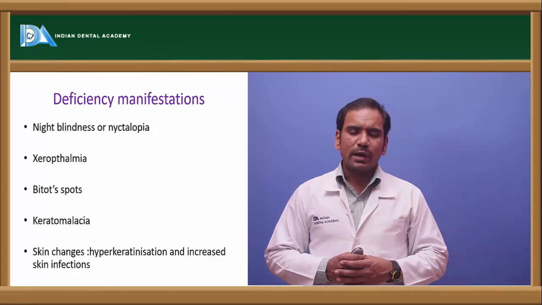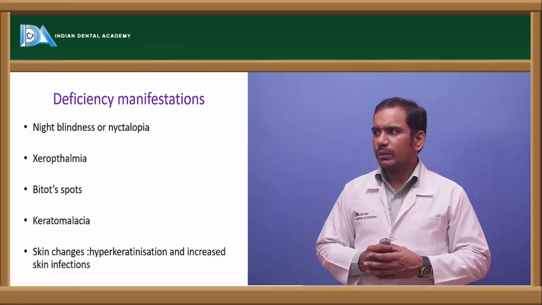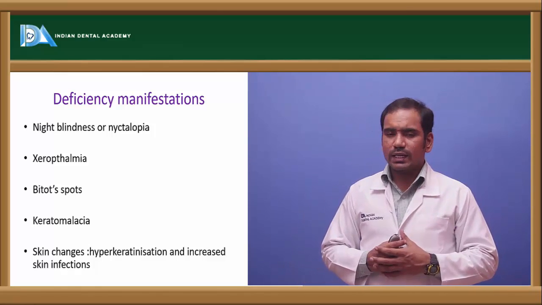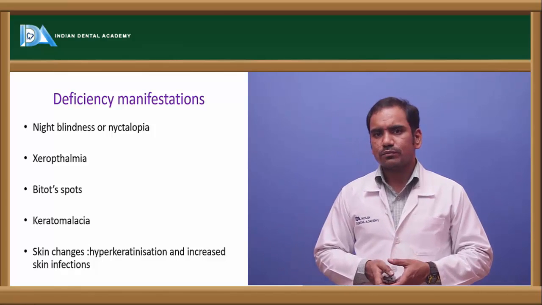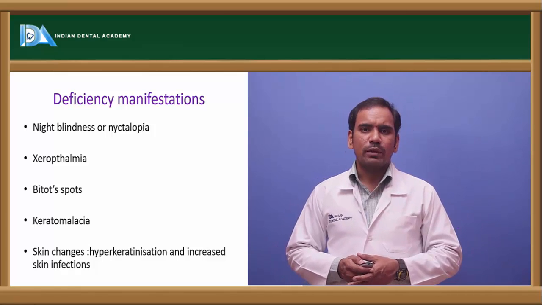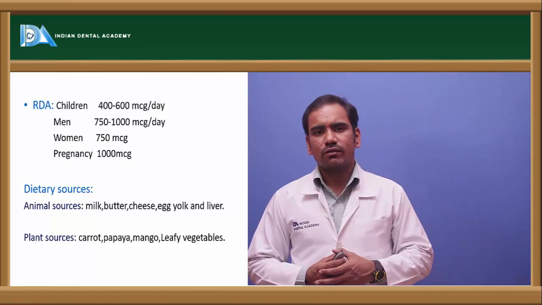And apart from the eye manifestations, we have some skin manifestations, like hyperkeratosis in vitamin A deficiency. There are also increased skin infections in vitamin A deficiency. So that's about the deficiency manifestations of vitamin A. Now coming to RDA, how much vitamin A is required per day.